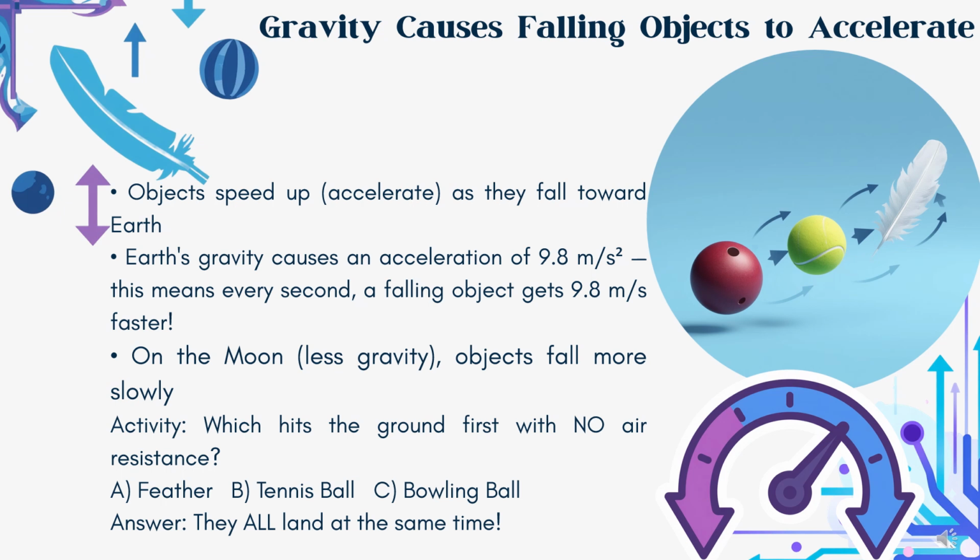However, air resistance can affect how quickly objects actually fall. A feather falls much more slowly than a bowling ball because the air pushes against it more. If there were no air, they would both fall at exactly the same rate. This was demonstrated during experiments on the moon. Think about skydivers. Why don't they keep getting faster forever? Eventually, air resistance balances gravity, creating what we call terminal velocity.